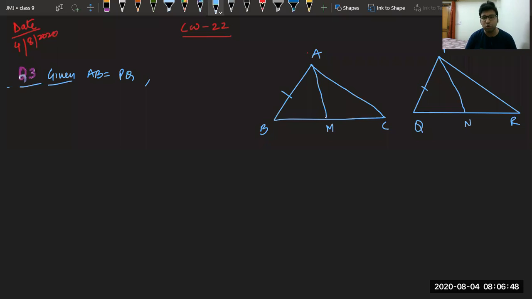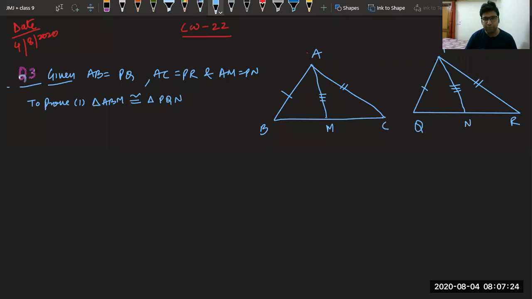So AB equal to PQ, AC is equal to PR, and third thing is AM equal to PN. Now we have to prove, first part: triangle ABM is congruent to triangle PQN.